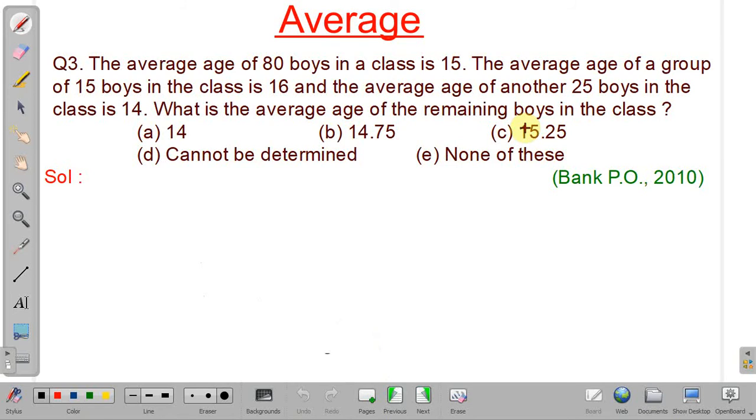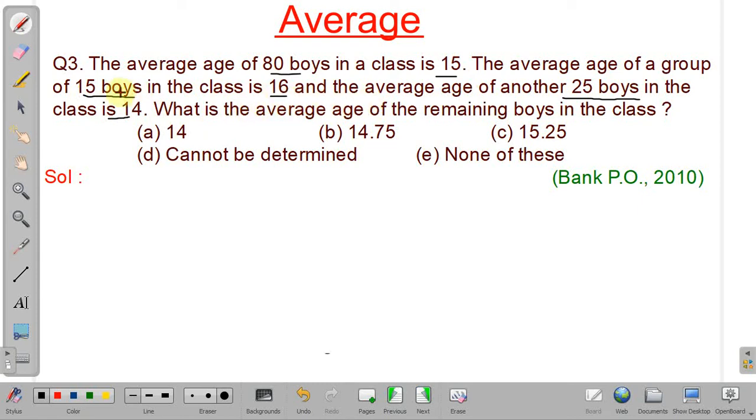See, in this problem, what is given? The average age of 80 boys is given as 15. Okay, the 80 boys' average age is 15, and the average age of 15 boys is given as 16, and the average age of another 25 boys is 14. So we have to find the average age of the remaining boys in the class.